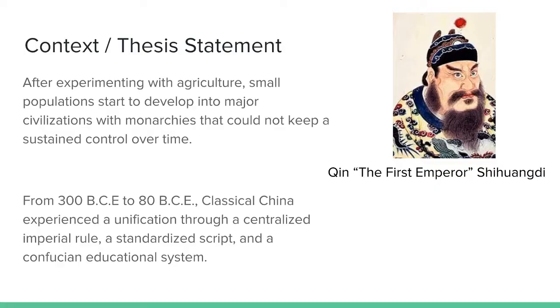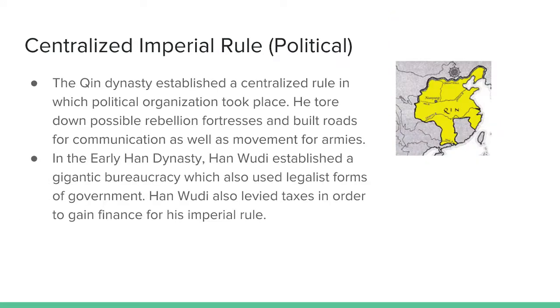So the context for this era is that after experimenting with agriculture, small populations started to develop into major civilizations with monarchies that could not keep a sustained control over time. And so from 300 BCE to 80 BCE, classical China experienced a unification through a centralized imperial rule, a standardized script, and a Confucian educational system.